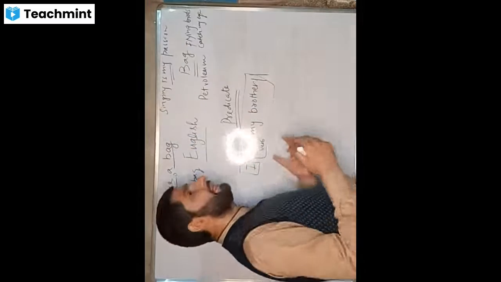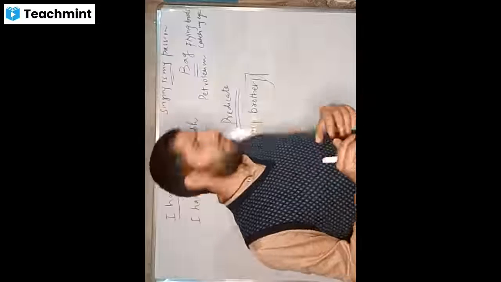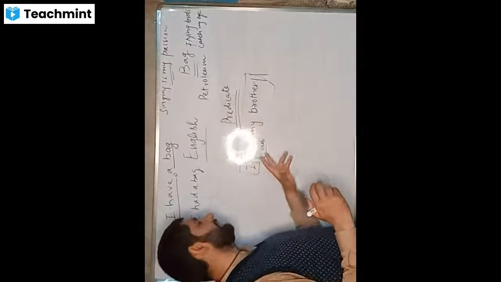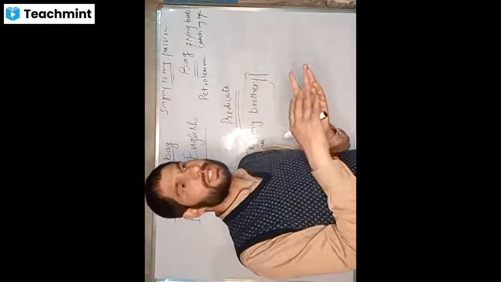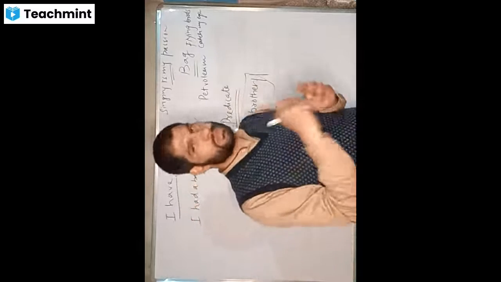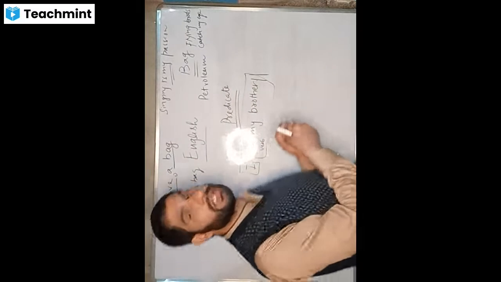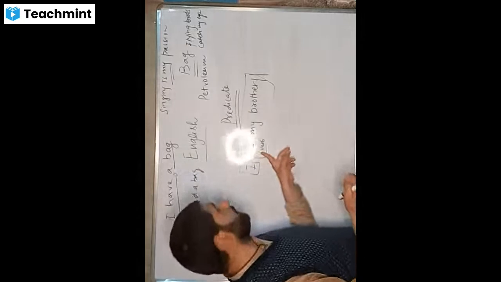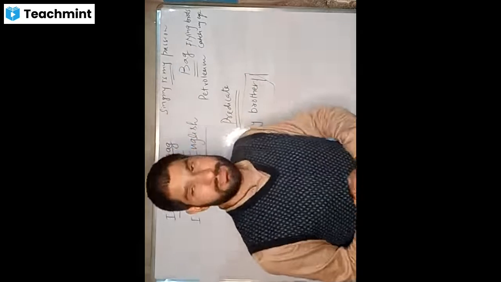Sometimes you will say, I love ice cream, and here it tells me about likings. So the predicate gives us information about the subject in a sentence. Starting from the verb till the sentence ends, the whole part is called the predicate.